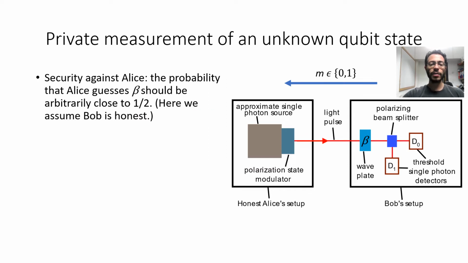Security against Alice is the property according to which the probability that Alice guesses Bob's bit beta is arbitrarily close to 1/2. Here we assume that Bob is honest, therefore we are going to discuss only the case in which Alice tries to cheat.